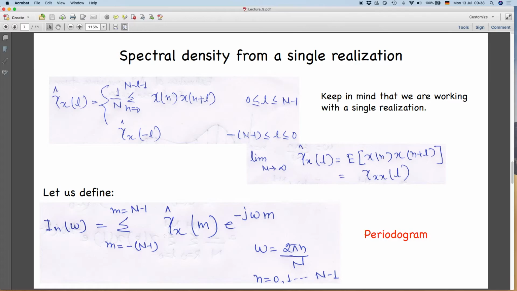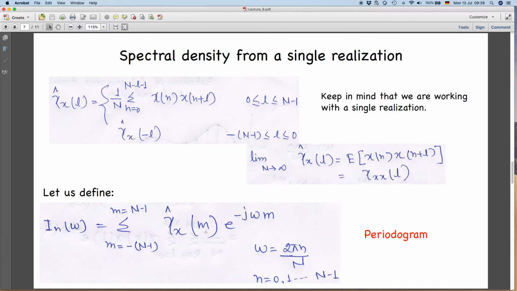So this is from a single realization, so I am calling it a sample estimate. That is gamma x hat of m, because m is the separation again. You know that the autocovariance function is only a function of the separation between your time instances or between your samples. It's not a function of individual time values or individual sample values.